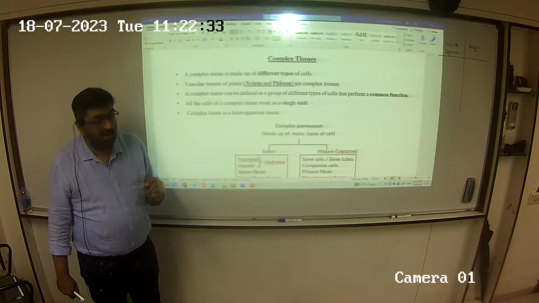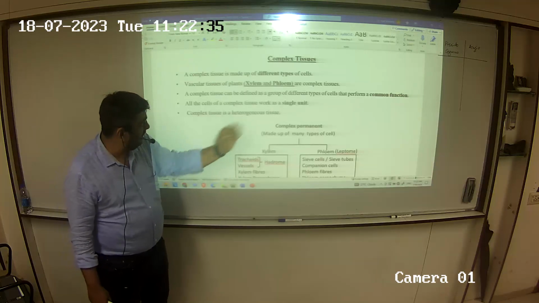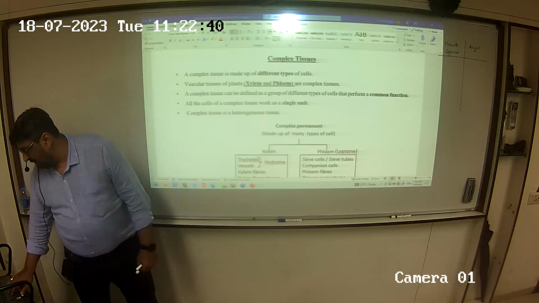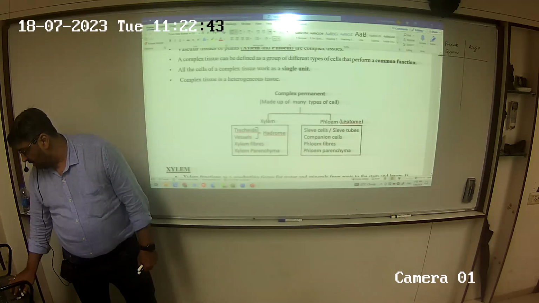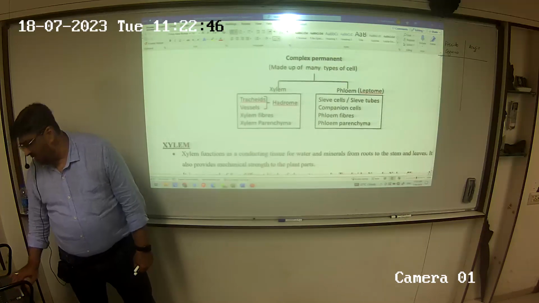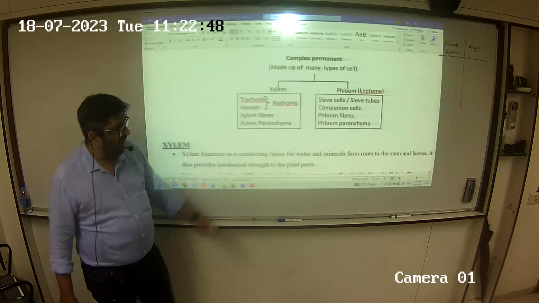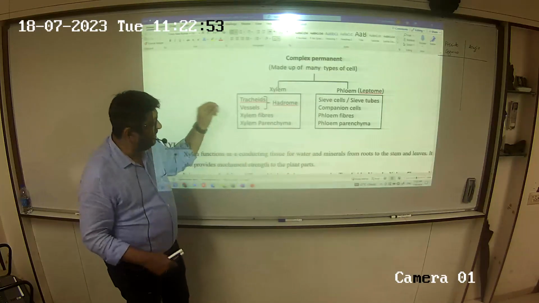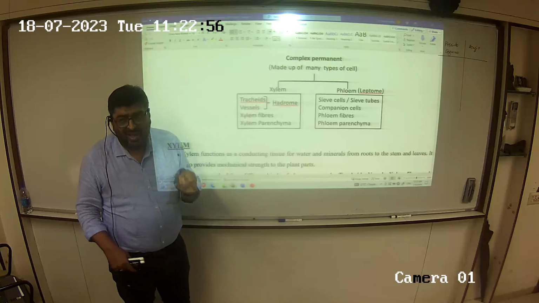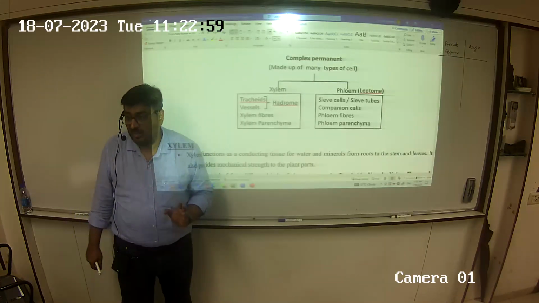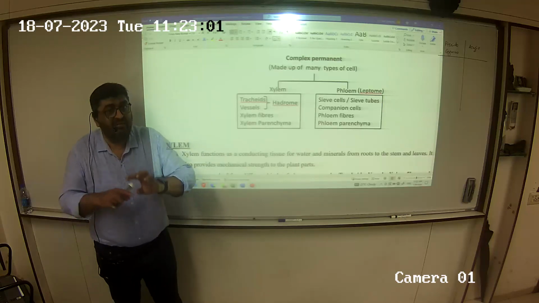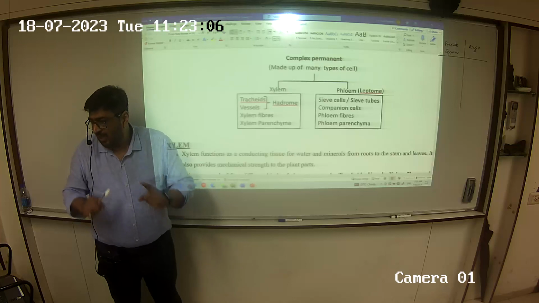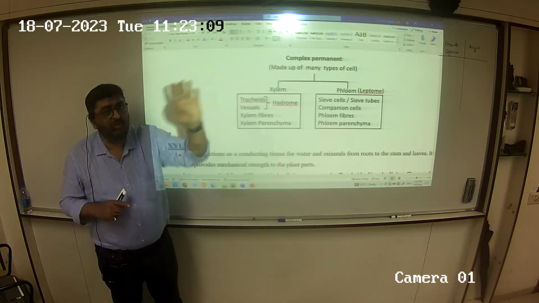Now, complex tissue is a heterogeneous unit working as a single unit. Now see the table. Can you see that xylem is made up of 4 different types of cells? And so is phloem also made up of different kinds of cells. Each individual cell has its own function, but collectively they are functioning as one unit, hence called a tissue. Collectively they are functioning to perform a common function.